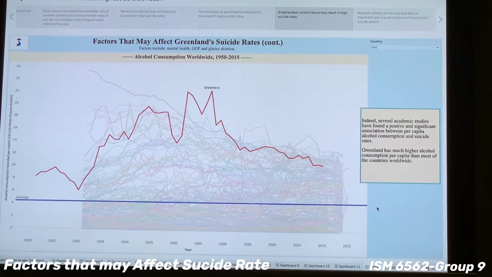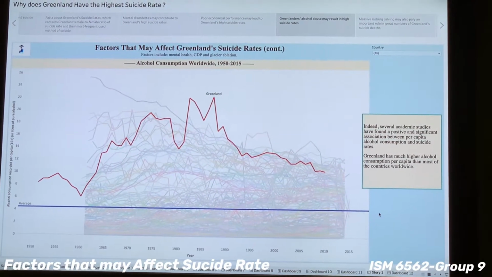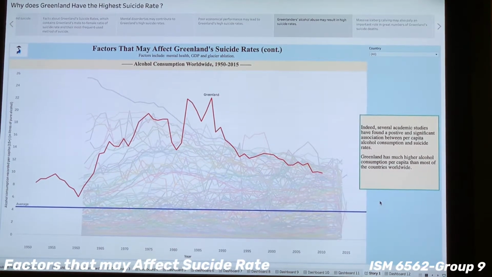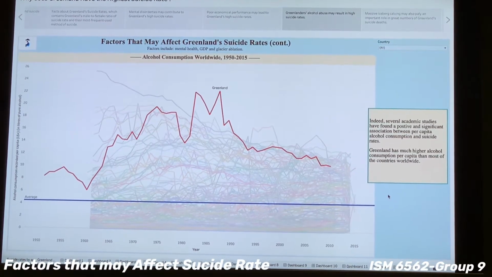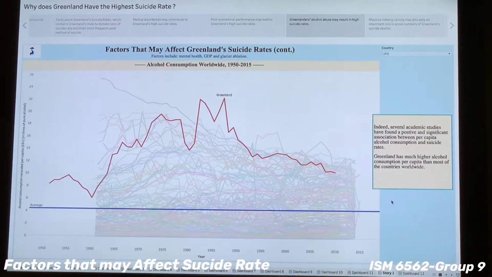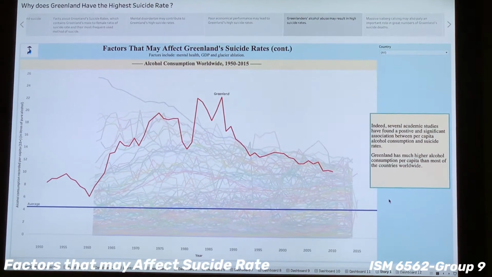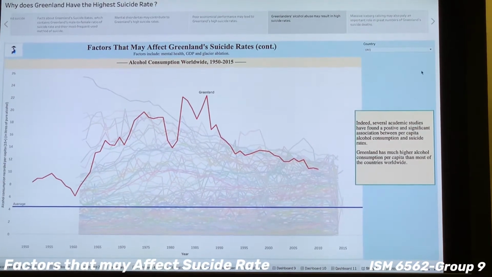From the chart, we can see that Greenland had high alcohol consumption per capita over time. Because many studies have found a positive and significant association between alcohol consumption and suicide rate, we can conclude that Greenlanders' alcohol abuse may result in high suicide rates.